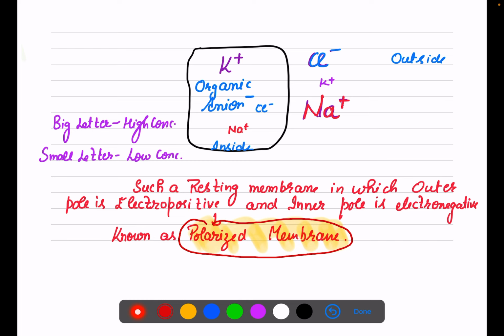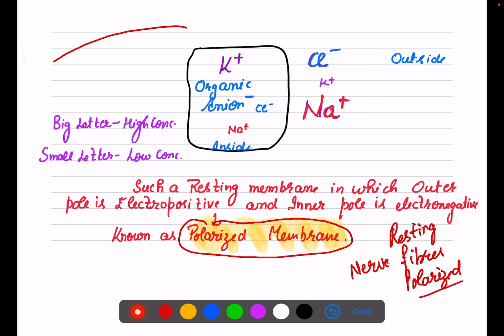That is the reason we say that resting nerve fibers are polarized. Polarized means two types of charges are observed, right? On the outer side it is positive, and on the inner side it is negative.